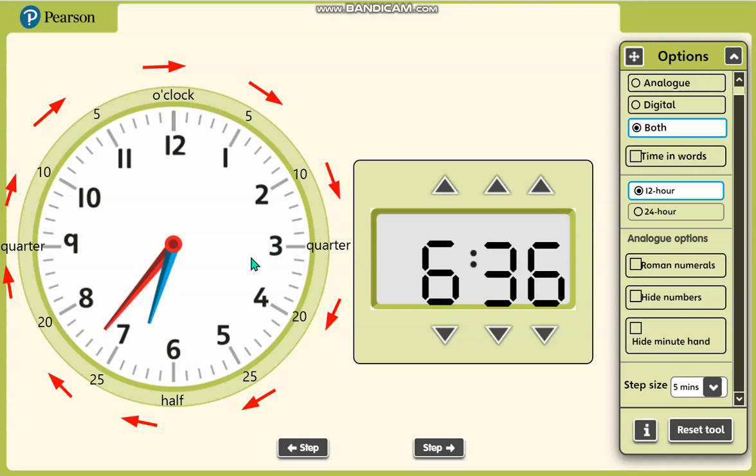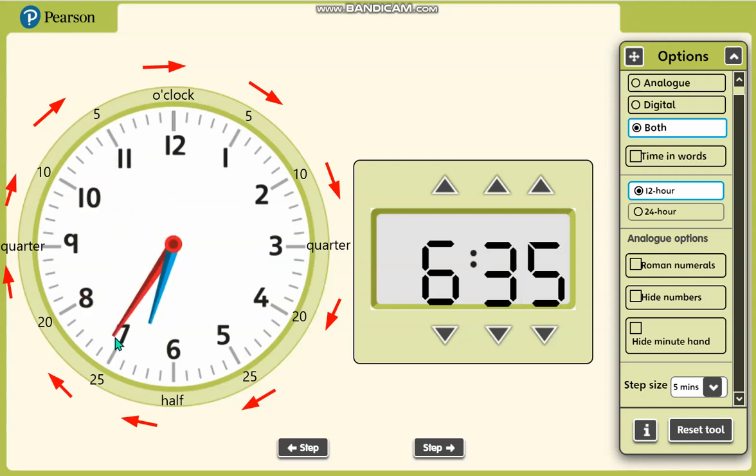Boys and girls, by looking at the clock or by looking at the screen, I'm sure that you already know that we are going to be learning about clock today. So remember how we say times past the hour up to half past. The minute hand is on the right side. And when we say times to the next hour after the half past, the minute hand is on the left side of the clock.